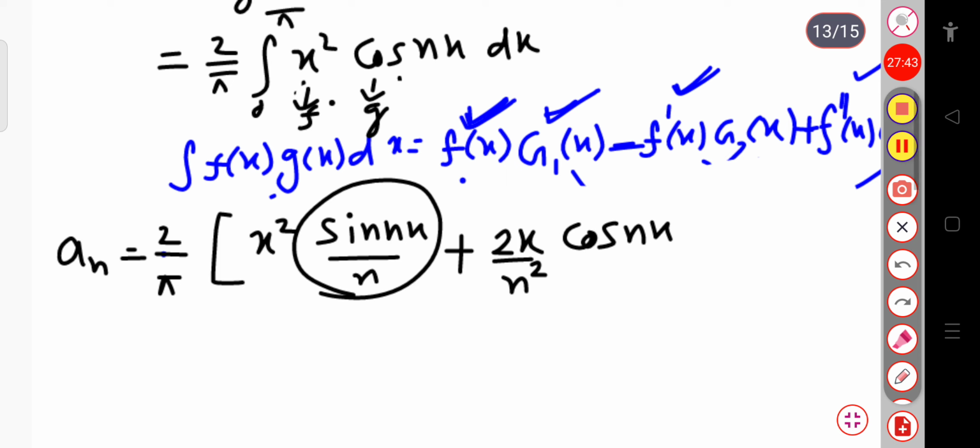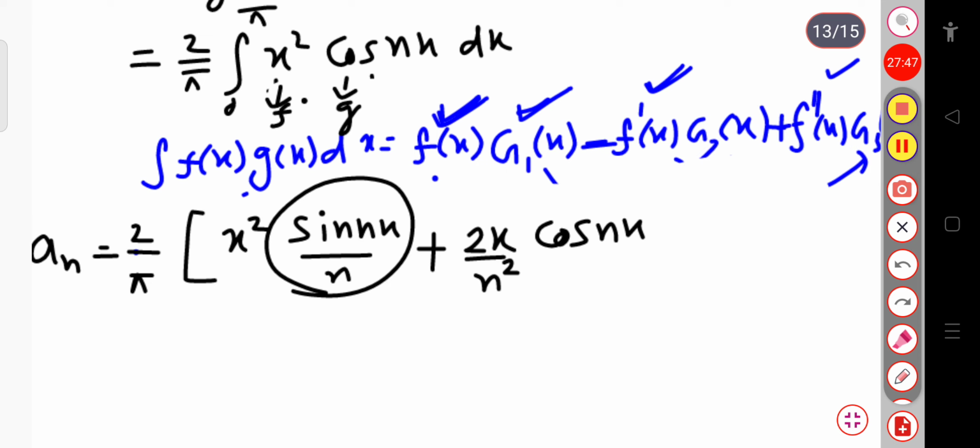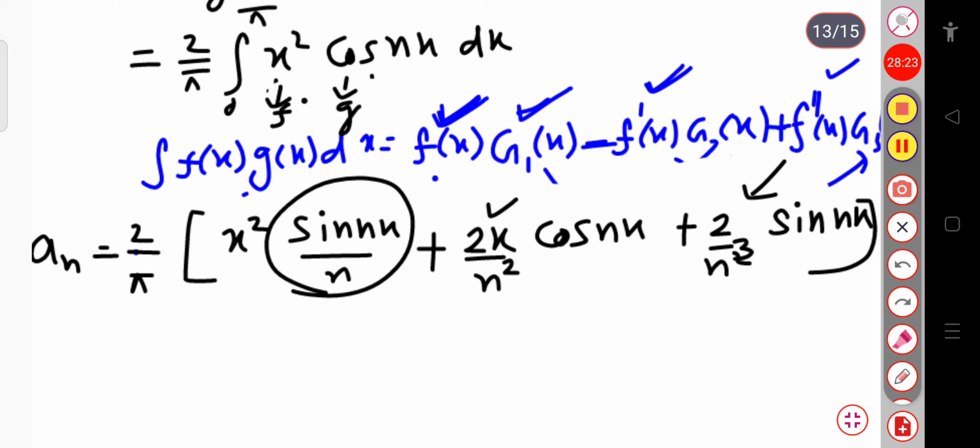Now for the third term, this will be the second derivative of f of x. So the first derivative is 2x. First of all you have to write the function x square, then you have to take the first order derivative, that is 2x. After that you take the derivative again, that will be 2, okay. Now again 1 by n square will remain as it is, and the integration over cosine nx will be sin nx divided by n. So this will be n cube, okay. So 2 by n cube sin nx, and here the integration is from 0 to pi.